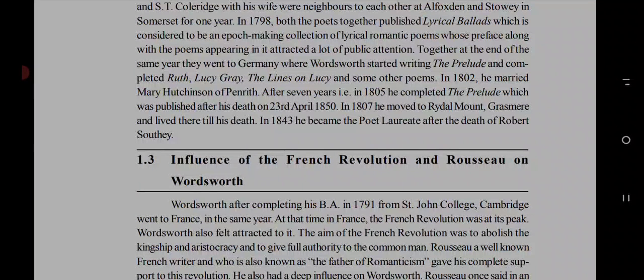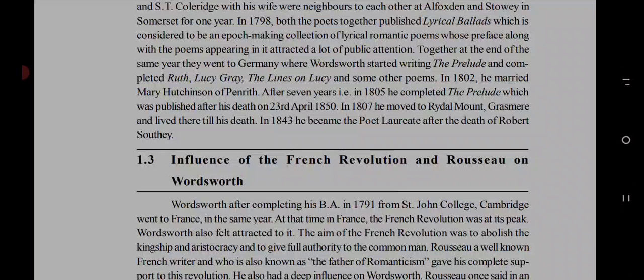So when they published their book together, it was attractive, and every reader who read these poems was addicted to them.